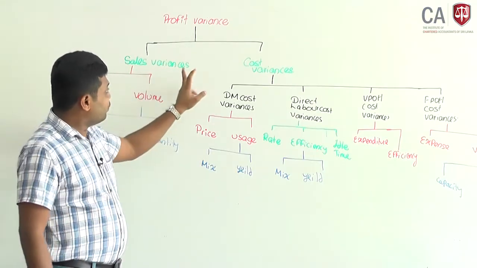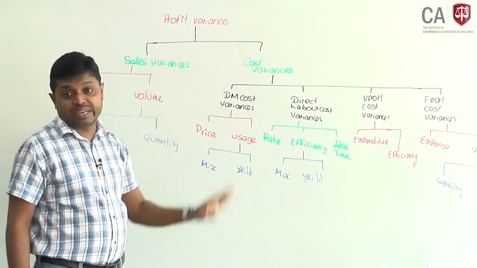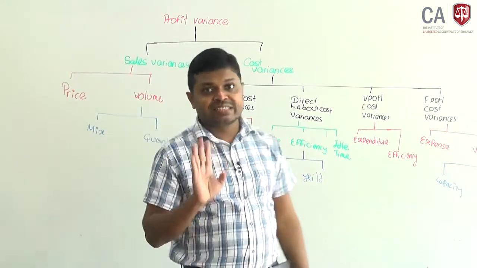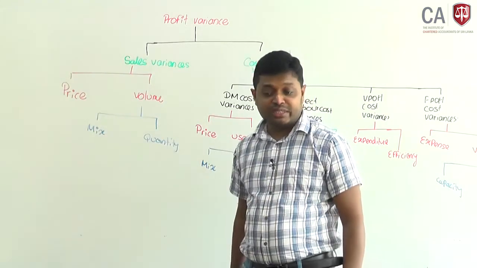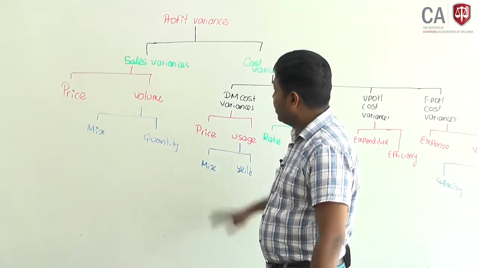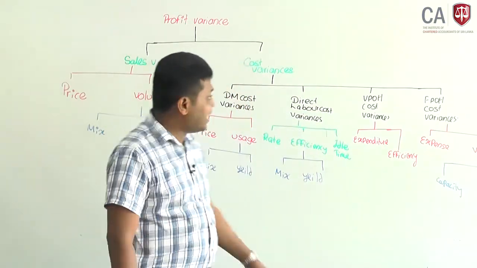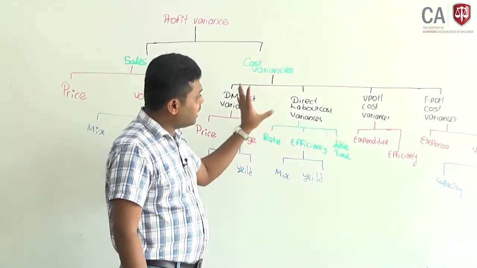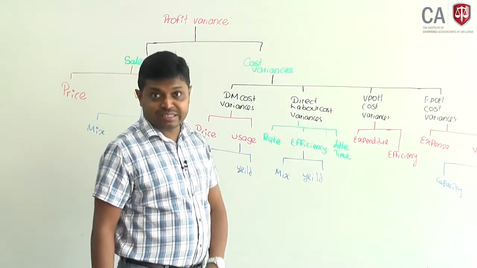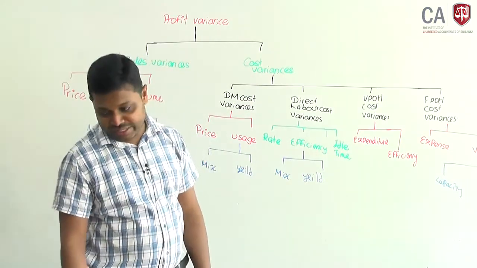There are two reasons for profit variance, that means either sales or cost variances will impact. For any variance, there is a reason: either a change in price or a change in quantity. Now we will start with basic variance analysis and we will select cost variances, because there are more items to compute than in sales variances. We will start with cost variances.